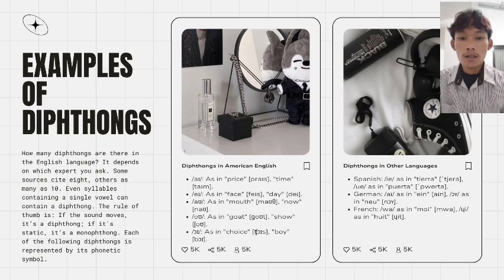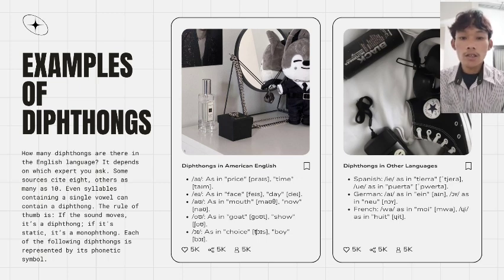O, example are the words mod or no, where the sound shifts from A to U. O, example are the words goat or sow. The sound starts with O and ends with U. O, example are the words choice or boy. The sound shifts from O to I.